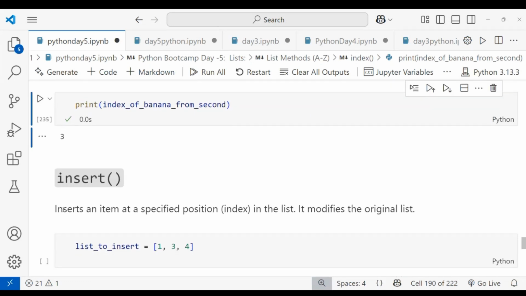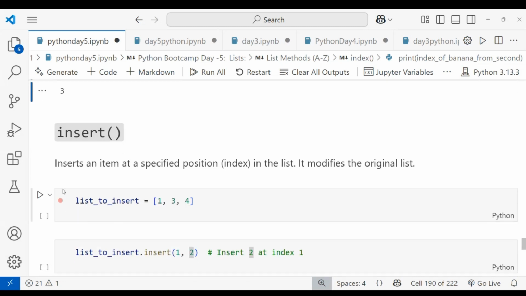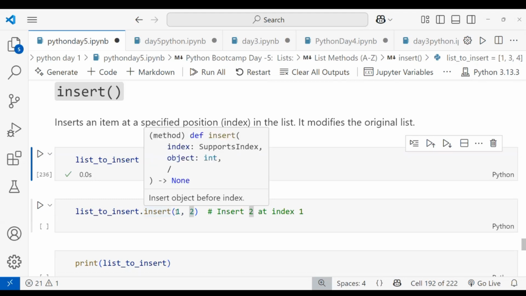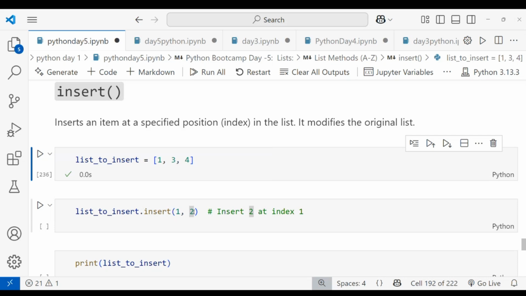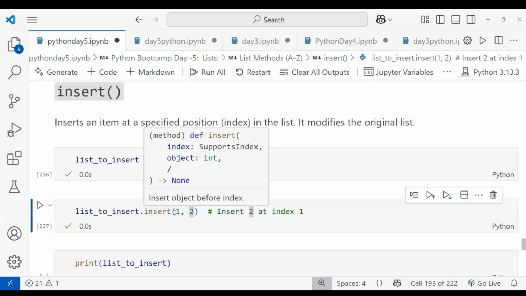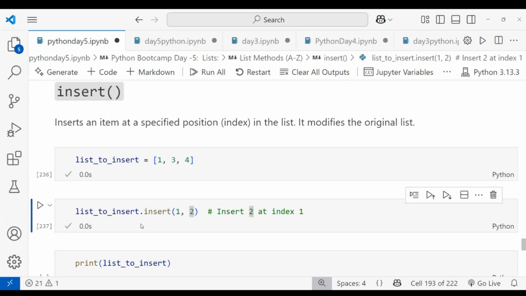Okay, the next one is the insert method. Insert adds items at a specified position in a list. This is an example of inserting a value. The first value should be your index position. The second value should be what you want to insert. List two insert, I am giving the values: in position 1, the value 3, 2.